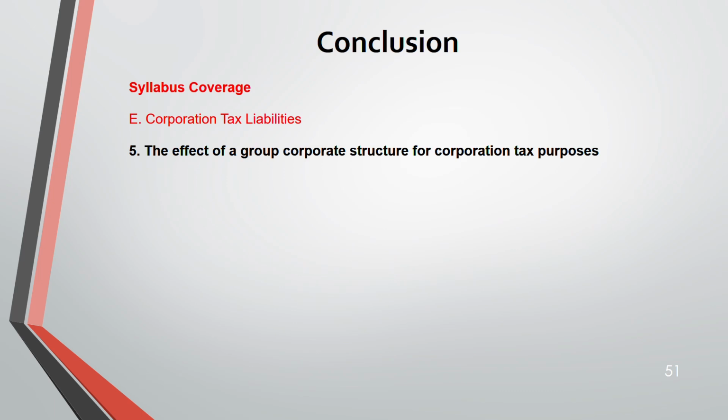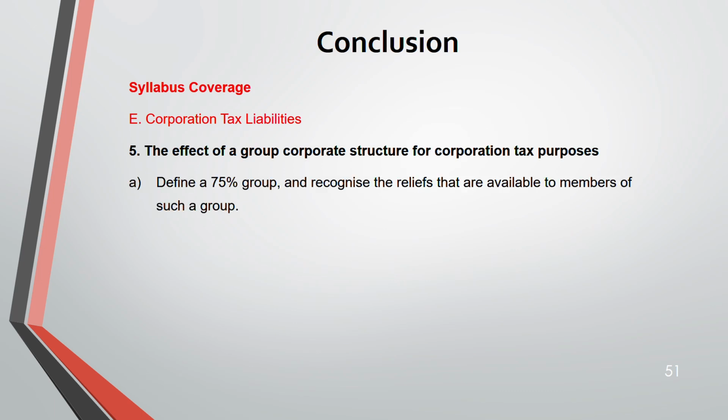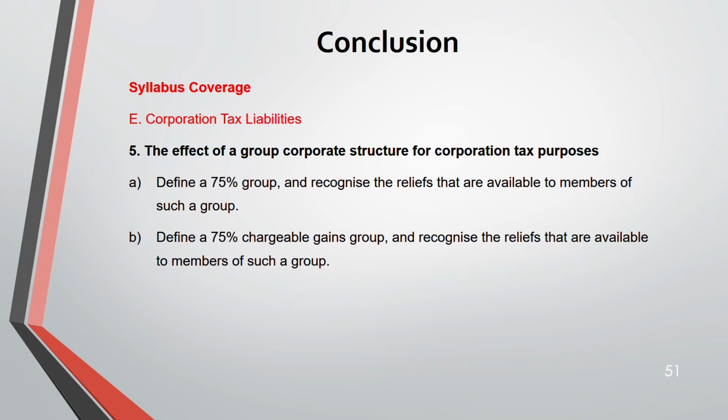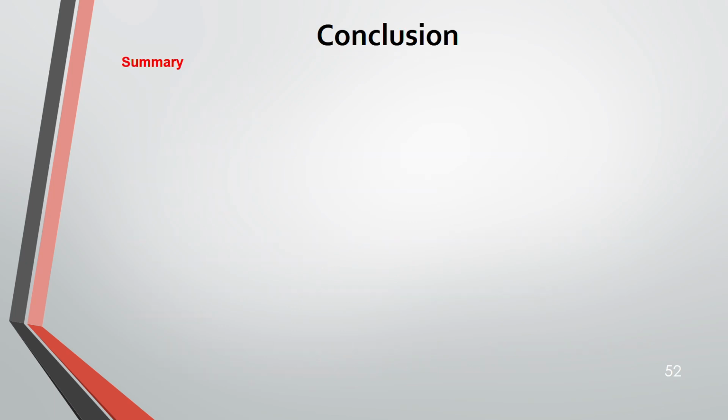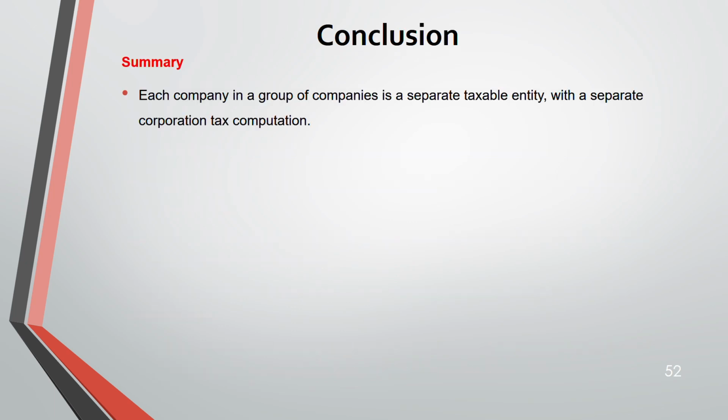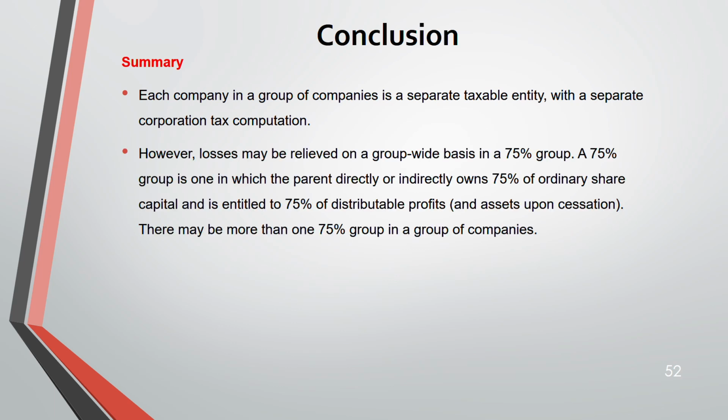So we have covered section E, the fifth part, the group structure. We have defined a 75% group, recognized the 75% chargeable gains group and the exemptions. Then each company in a group of companies is a separate taxable entity paying its own corporation tax, but in terms of losses, they can get their losses relieved among their group members if they are part of the 75% group.